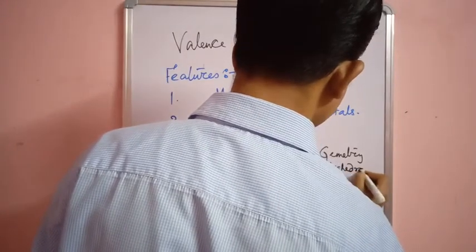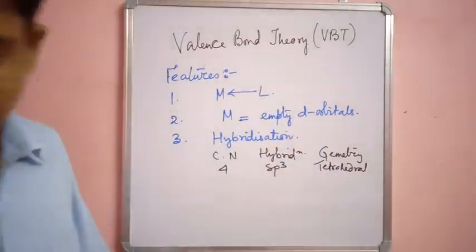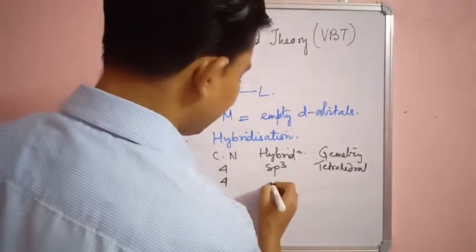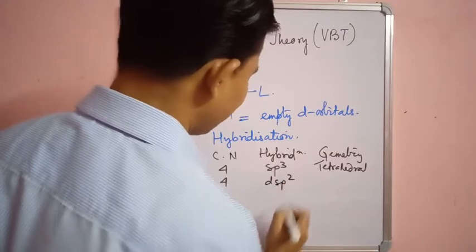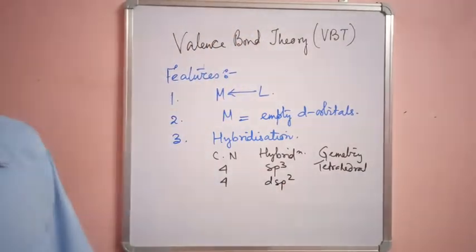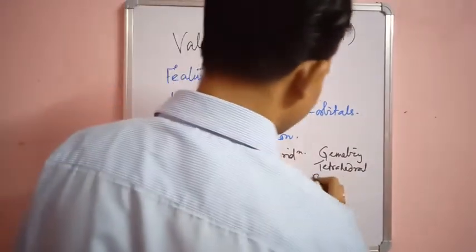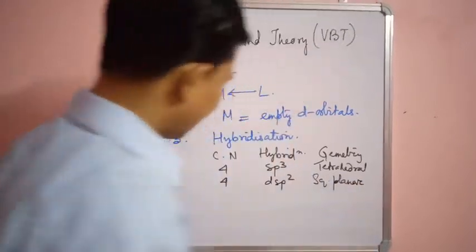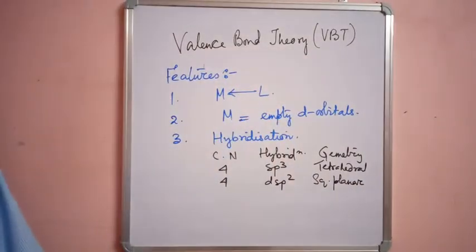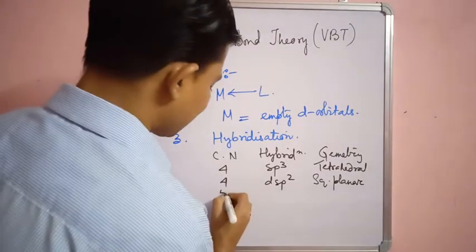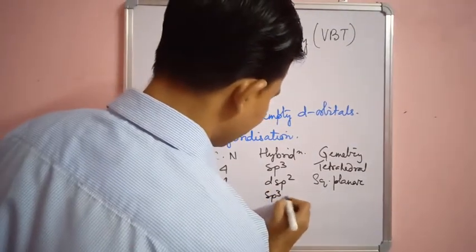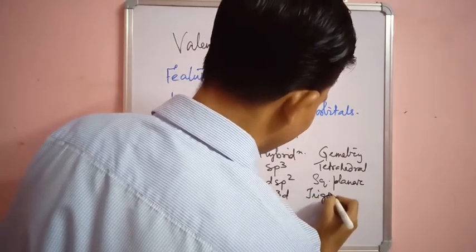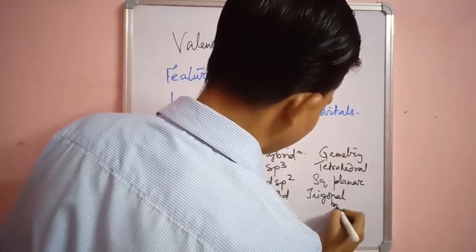Complexes with coordination number 4 can also undergo dsp2 hybridization, and the geometry will be square planar. Complexes with coordination number 5 undergo sp3d hybridization, and the geometry is trigonal bipyramidal.